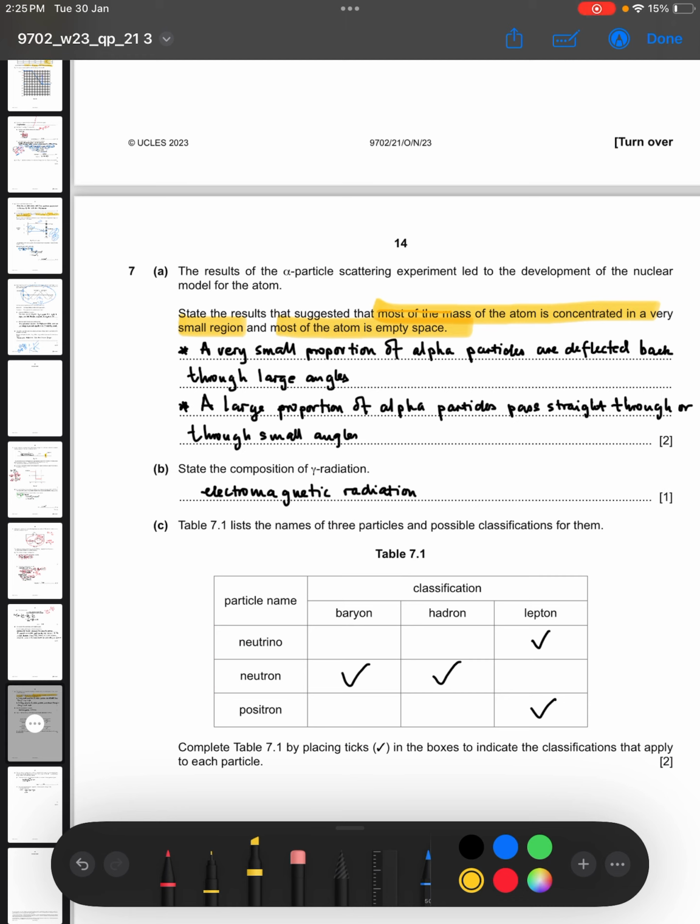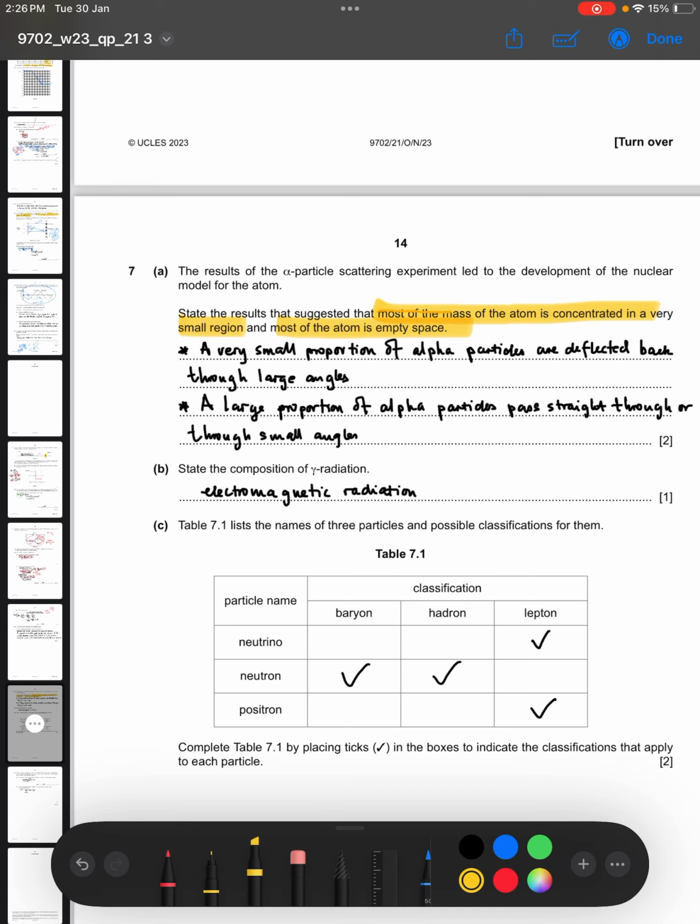But what was observed was that the alpha particles were deflected back through large angles, suggesting that the nucleus was so heavy that the alpha particle could not push it forward, which is the same thing as an adult man being bombarded with a football. The football will bounce backwards, suggesting that the adult man has a large mass. So that is the logic of this statement.